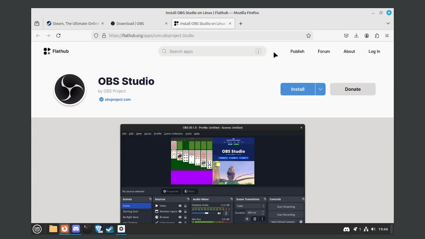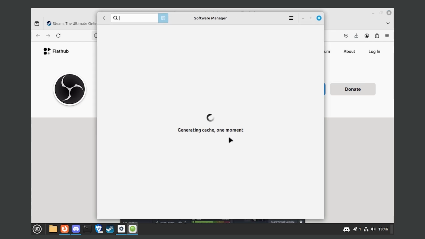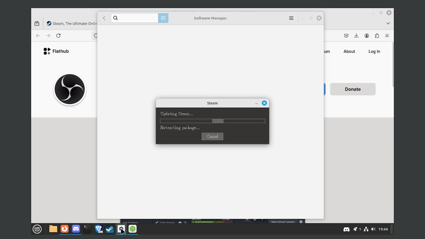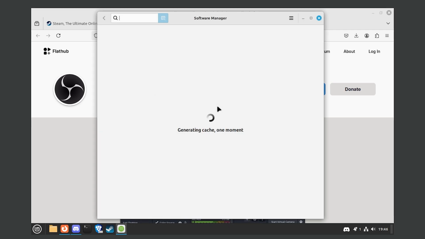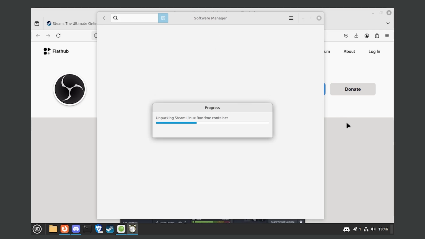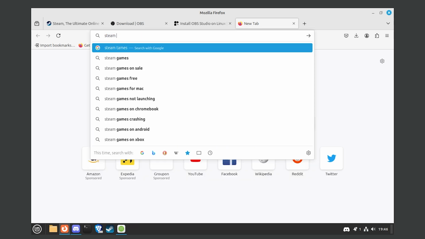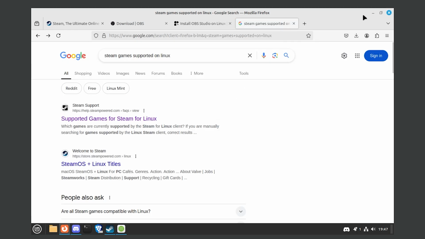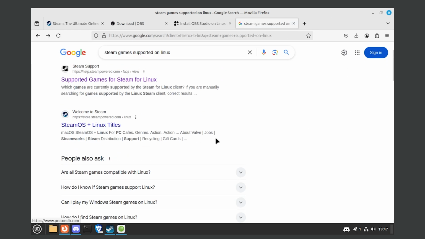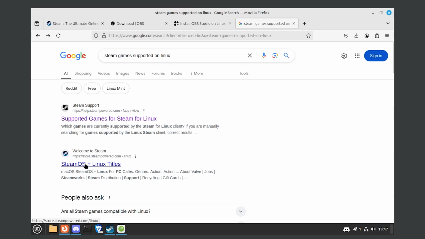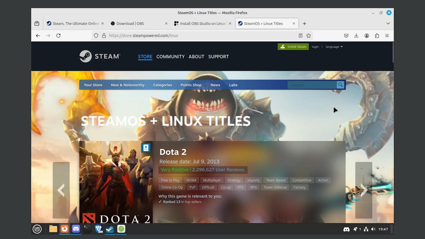Flatpak. What does that mean? Software manager. Generating cache. I do need some cache because I really don't know what I'm doing. That's taking forever. And Steam is still updating. Hurry up, please. Oh, it disappeared. So from what I know, you can't actually play every game on Linux. So, Steam games supported on Linux. We're gonna find out. So I know Linux is supposed to be super lightweight, but everything's just very choppy and slow, and I don't like it. Maybe it's because I'm running this off a VirtualBox.